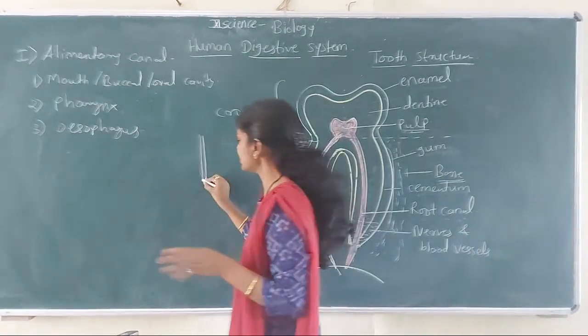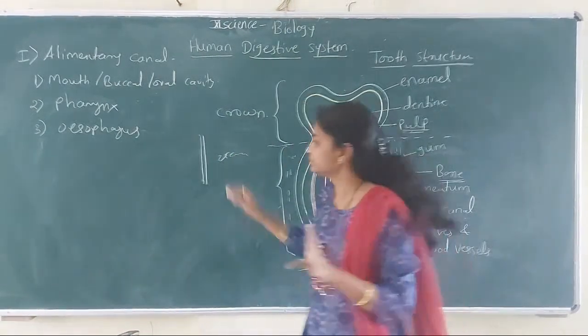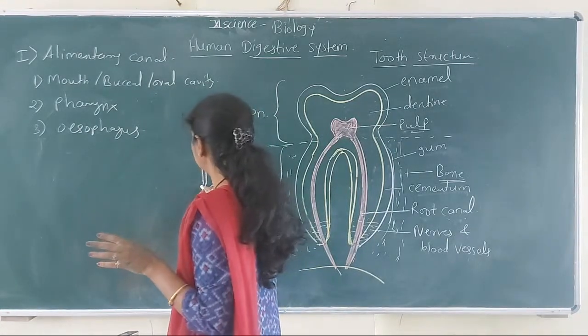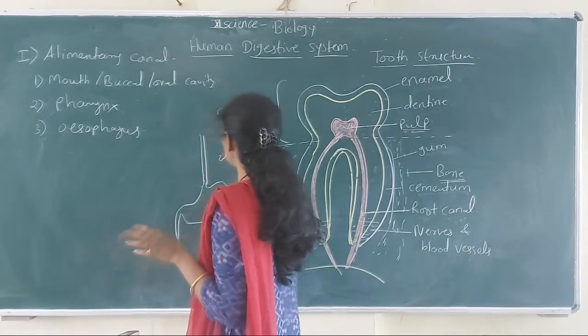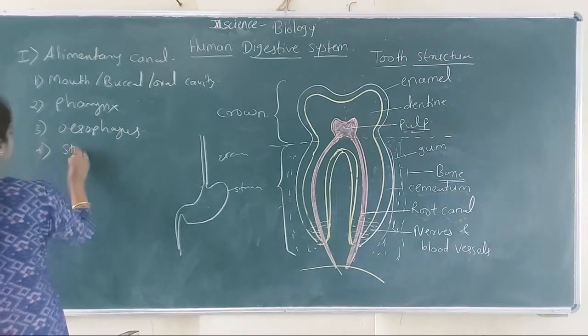It leads into the next part, the fourth part, the stomach.